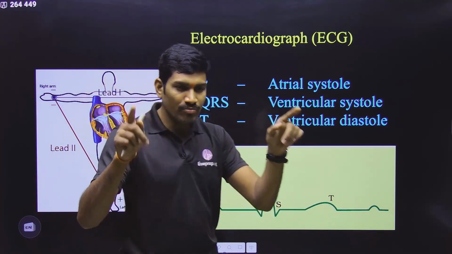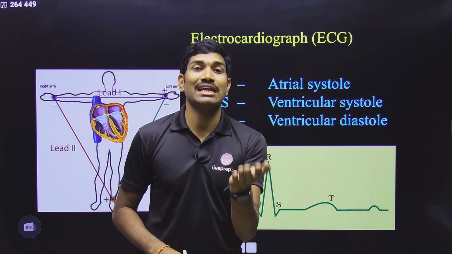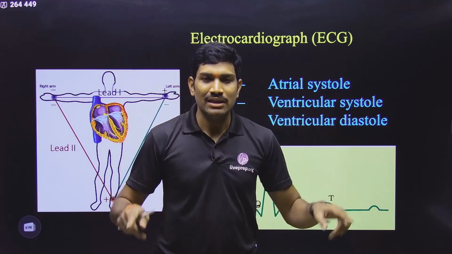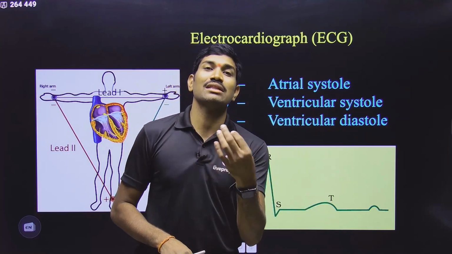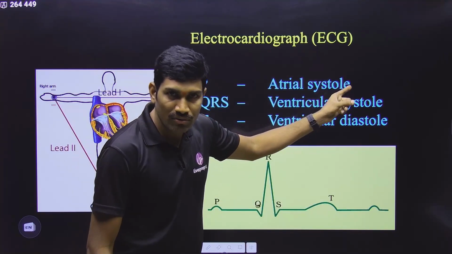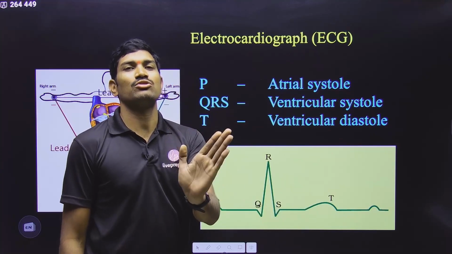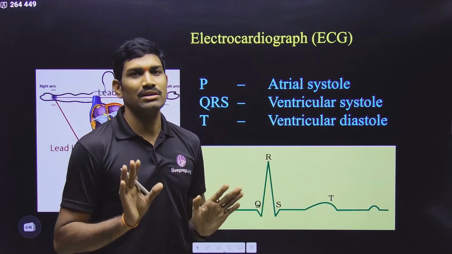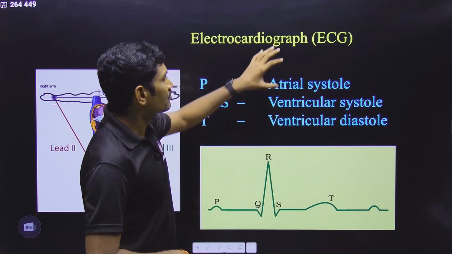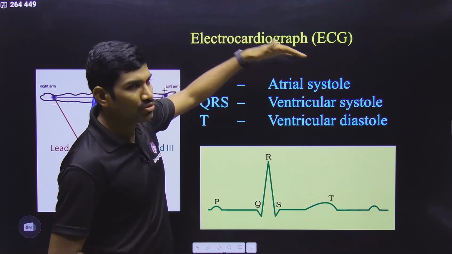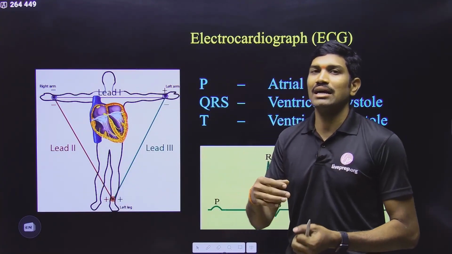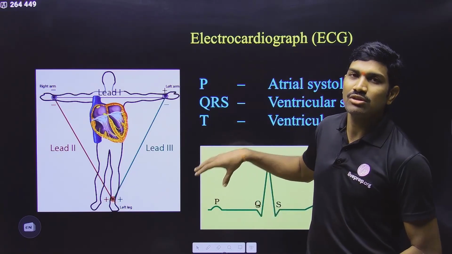Yes or no? That graph paper, the report that you are getting, is called an electrocardiogram. Don't get confused. Some students think that because the report is on graph paper, they call it an electrocardiograph. That is wrong. The instrument is called an electrocardiograph, and the report that we get is called an electrocardiogram. Please remember these names. In short, for both of them you can use ECG. The electrocardiograph is an instrument used to monitor or measure the electrical potentials of the heart.